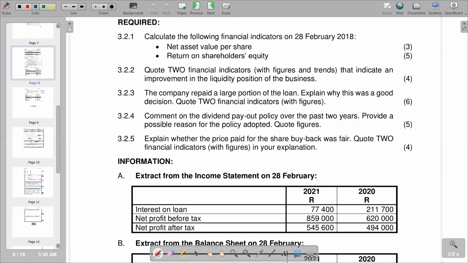So obviously, on the dividend payout policy, you are looking at the proportion of earnings that are being used to pay dividends. So basically, that's what we have. We are saying dividends per share over our earnings per share. This is a representation of the proportion of our earnings that are being paid as dividends.